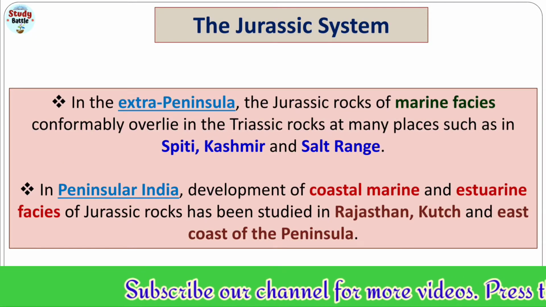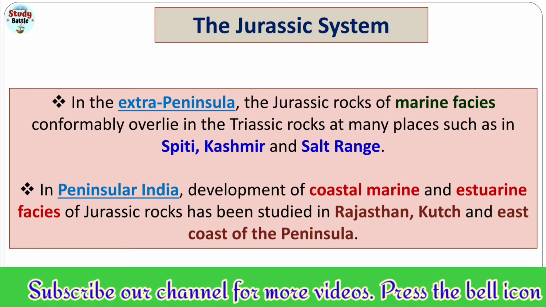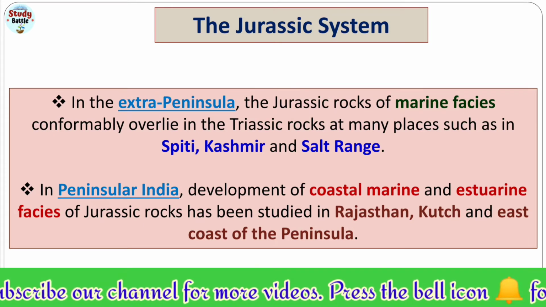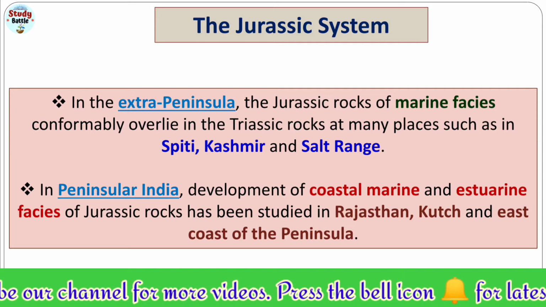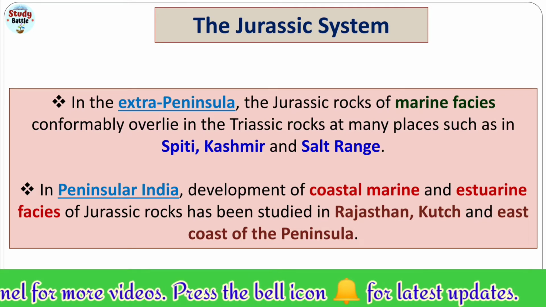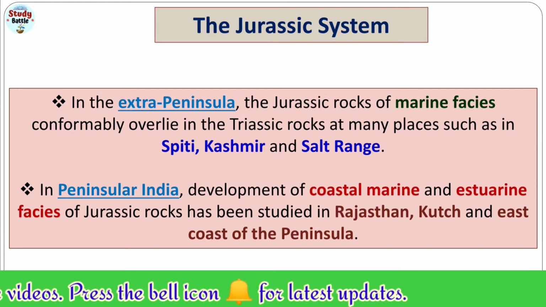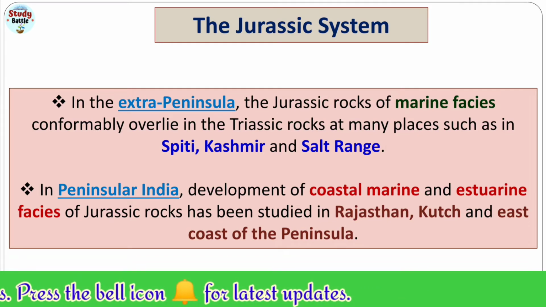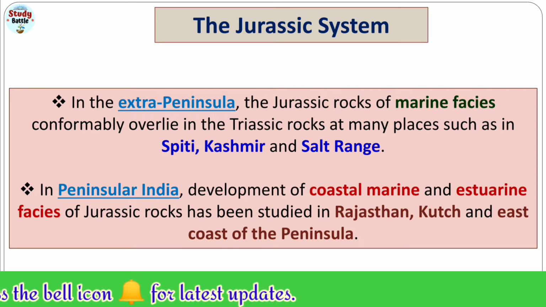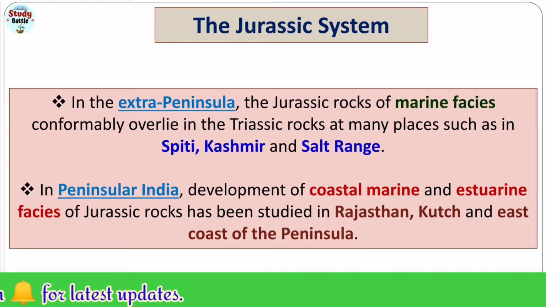Firstly we will talk about the general introduction: the Jurassic system, what it is about, and where the rocks are distributed all over India. You will all be aware that most of the Jurassic rock systems occur especially in the Kutch area of Gujarat, that is the Jurassic of Kutch, Rajasthan, along with the eastern coast of peninsular India.